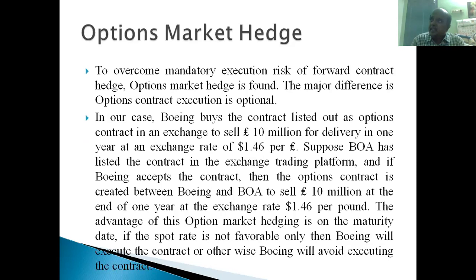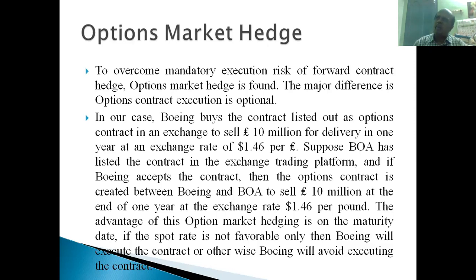Suppose mandatory execution is the problem here. If businessmen feel that mandatory execution is a problem of our market, then the option market is available. Option contract, as the name suggests, is optional. Execution is optional, right? If it is favorable for you, you execute it. Otherwise, you do not execute it. So, what is the advantage for the counterparty? A party, if it is favorable for me, I am the party. Counterparty is Mr. X. If the rate is favorable for me, I will execute the contract. Otherwise, I will simply skip this contract and go.